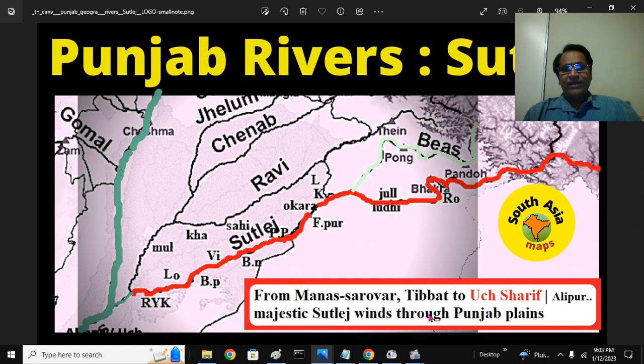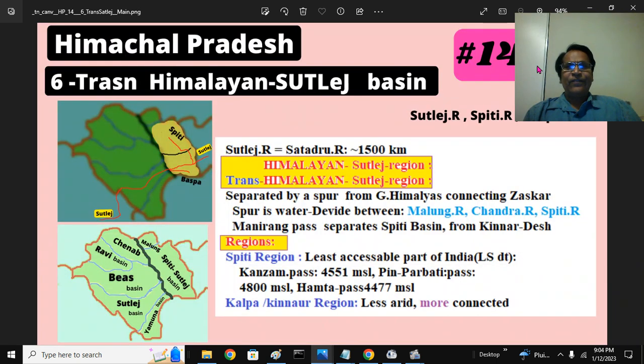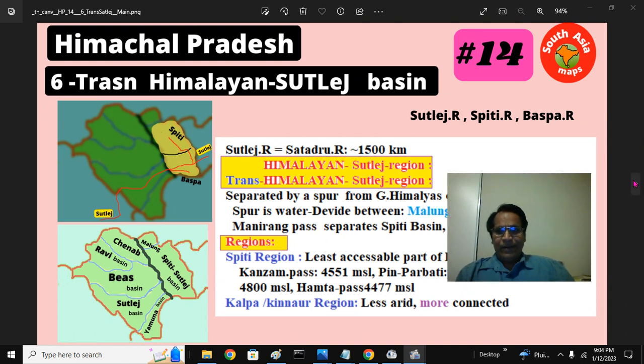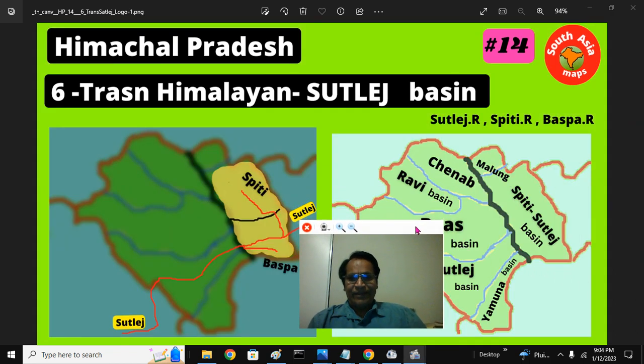This is the majestic Sutlej river winding through the mighty Punjab plains. We talked about that before. So that is in brief about the trans part of the Sutlej river we discussed, and we will discuss the last part, the Malung, in the next series. That is the 7th part in the Trans-Himalayan region.